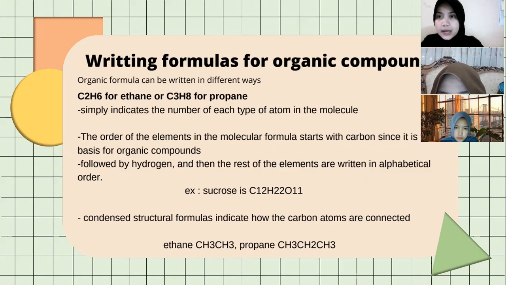Condensed structural formulas indicate how the carbon atoms are connected. For example, ethane in condensed structure is CH3CH3.